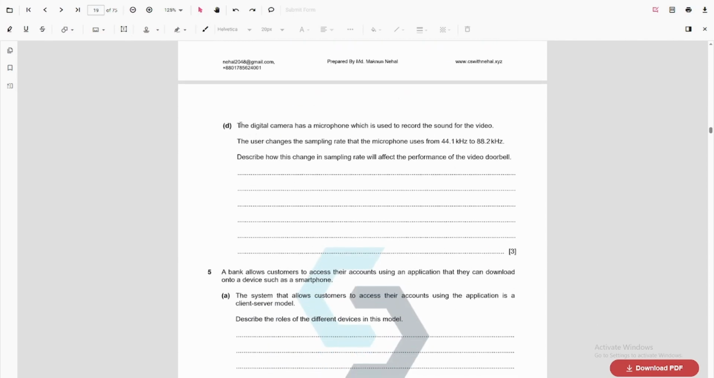Alright, next question. The digital camera has a microphone which is used to record the sound for the video. The user changes the sampling rate that the microphone uses from 44.1 to 88.2. So this has become double. Describe how this change in sampling rate will affect the performance of the video doorbell.